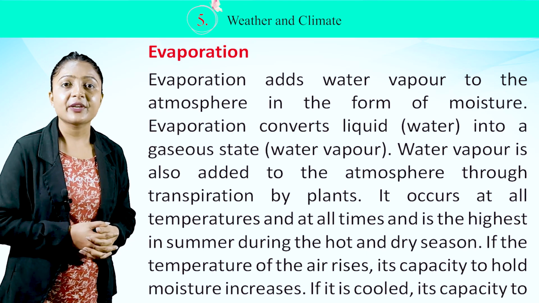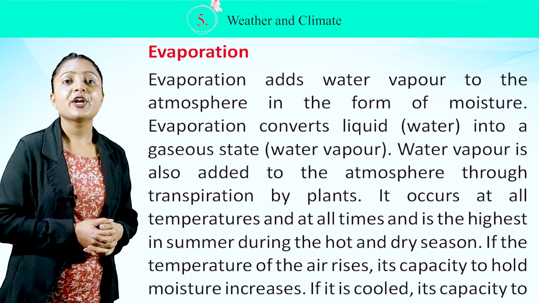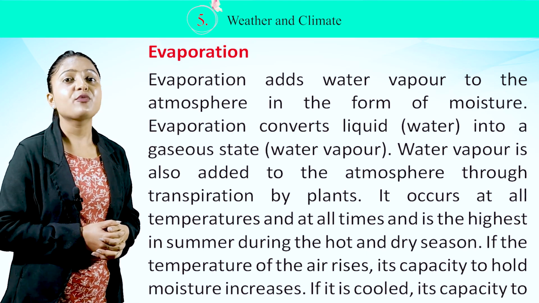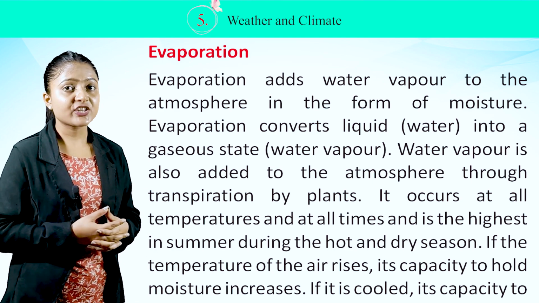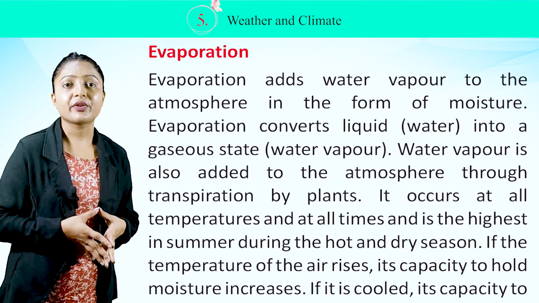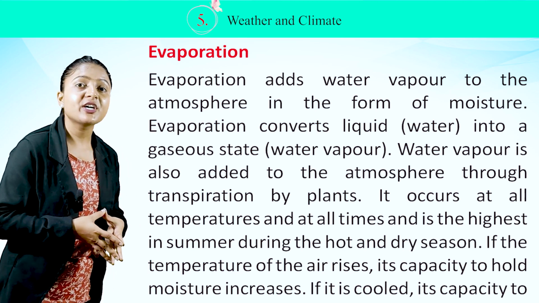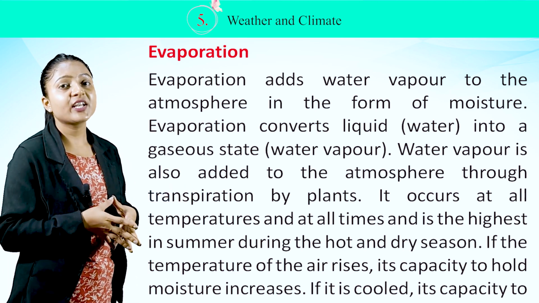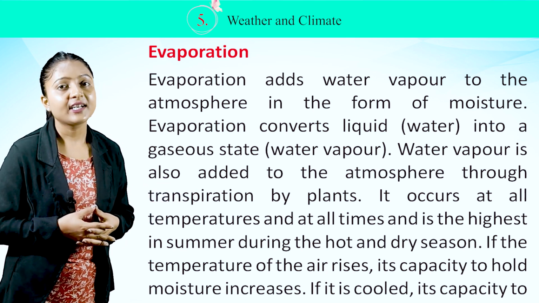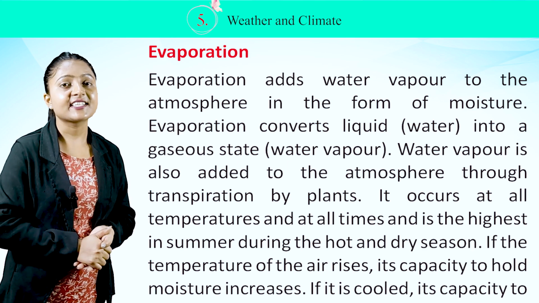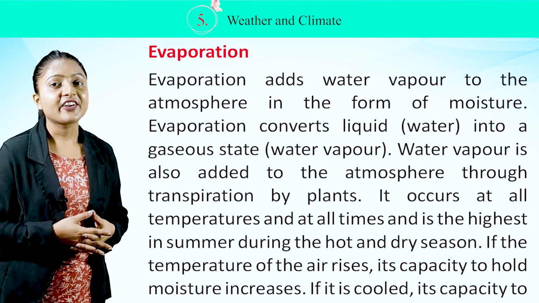Evaporation. Evaporation adds water vapor to the atmosphere in the form of moisture. Evaporation converts liquid water into gaseous state water vapor. Water vapor is also added to the atmosphere through transpiration by plants. Evaporation occurs at all temperatures and at all times and is the highest in summer during the hot and dry season.